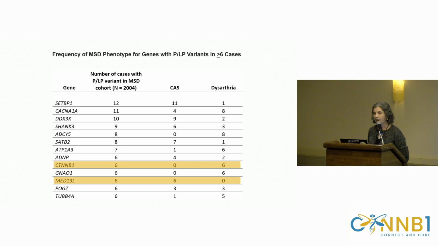One of the things that I did want to highlight is that with the majority of genes, we found cases who had both apraxia and dysarthria. So there was a lot of overlap, and I think that speaks to the fact that there is some shared pathophysiology in the two. Even though they're separate disorders, there's clearly something going on where certain genetic variants confer risk for both. However, there was a big difference. CTNNB1 and MED13L were unique in that they each had a signal for either dysarthria or apraxia. MED13L was related a lot more strongly with apraxia. CTNNB1 was related a lot more with dysarthria, which I thought was pretty interesting.